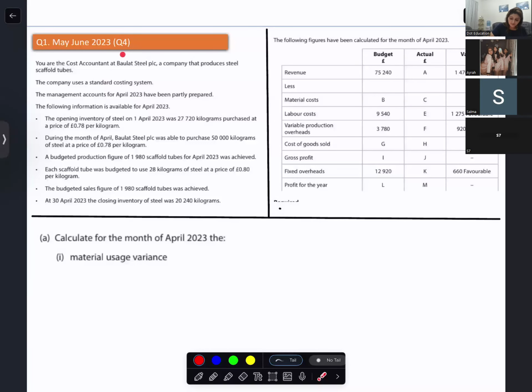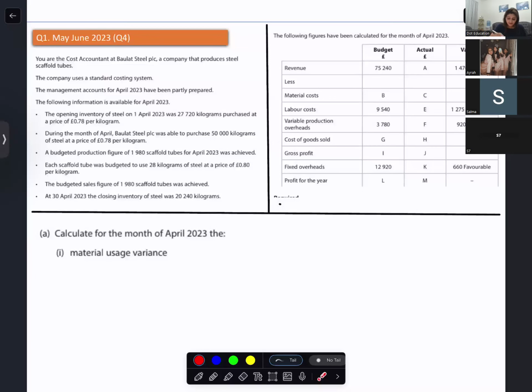We are doing this question of May June 2023. Question number 1, IAL accounting. It is related to standard costing. Please read the question properly for me.